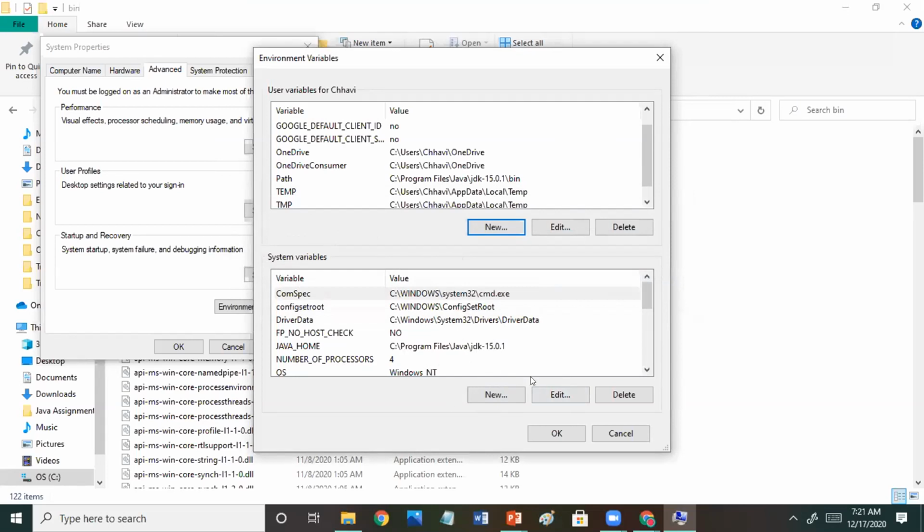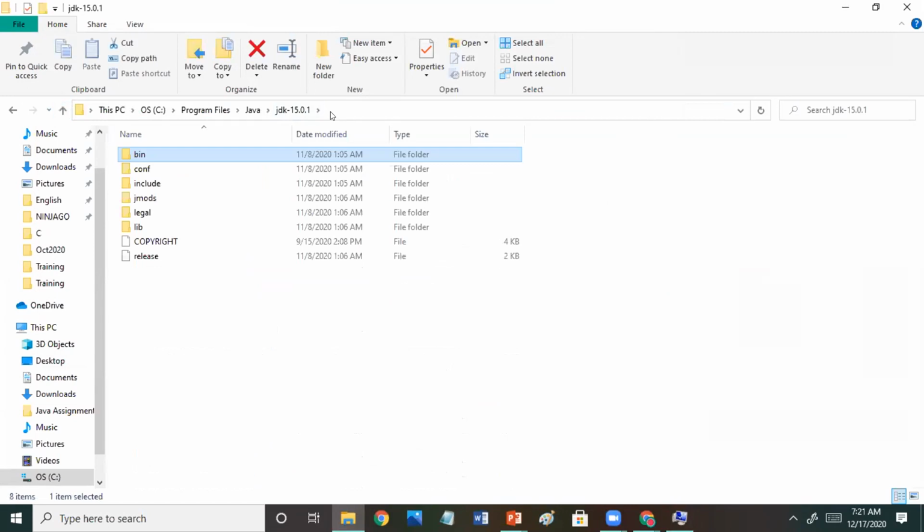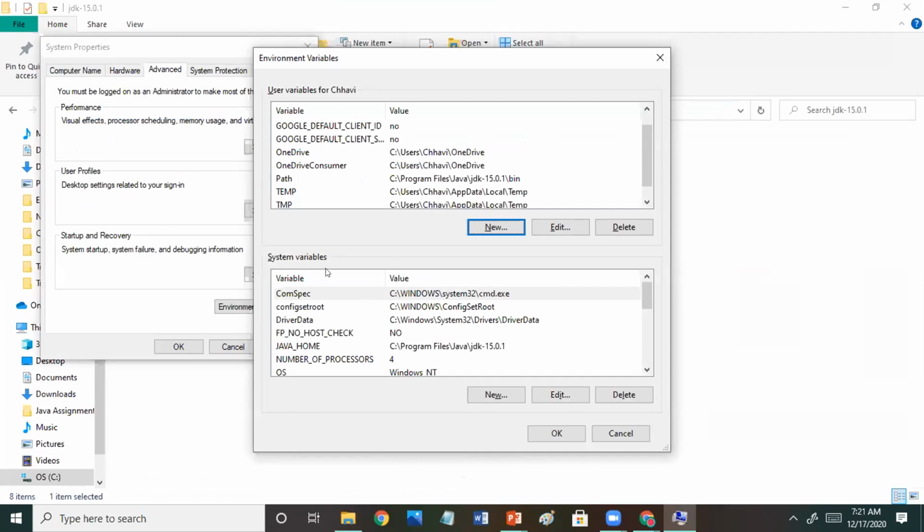Then here you have to add till bin, which we have copied here, right? So we go back till JDK 15.0.1 and copy this. In the system variable you have to add this Java home. Here I have added till JDK, not bin, but in the user variable I have added till bin.